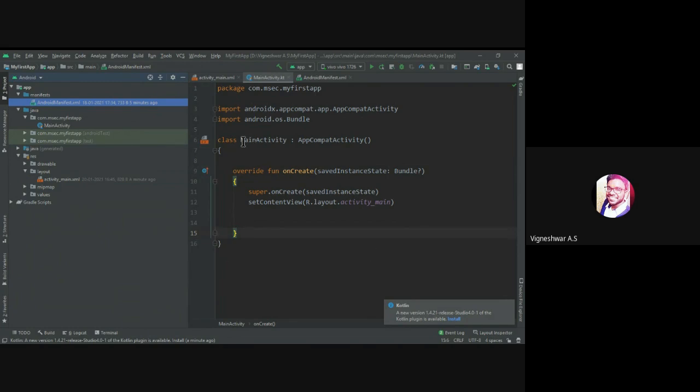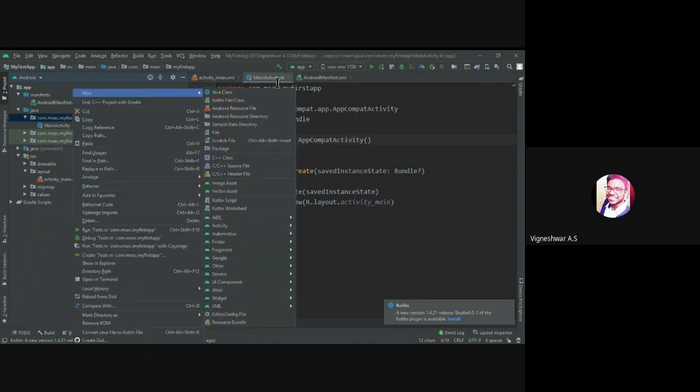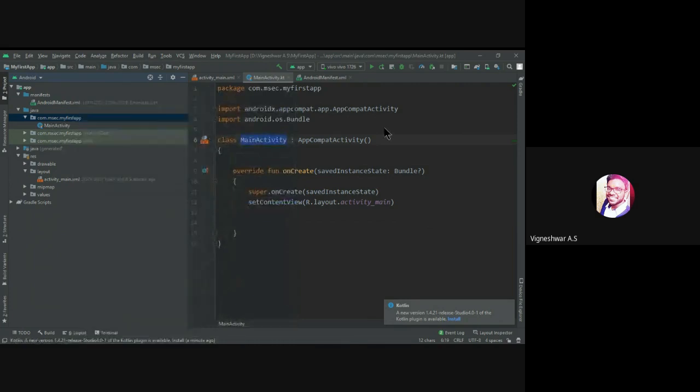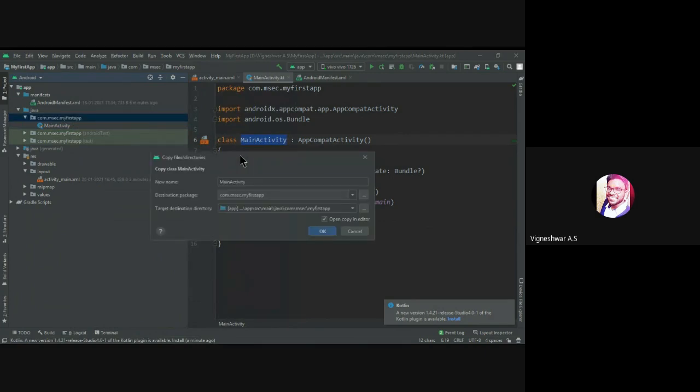Now we are in the main activity, so let us create another activity and name it second activity. New Kotlin file, second activity.